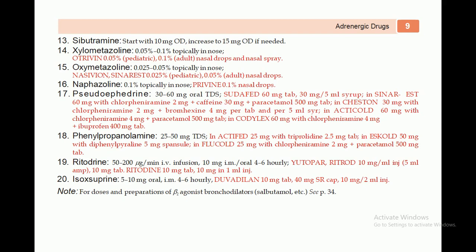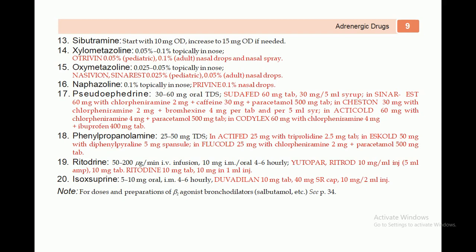So you can see here, bromhexine 4 milligram per tablet and per 5 ml syrup, 60 milligram with chlorpheniramine 4 milligram plus paracetamol 500 milligram tablet, and Codlex 60 milligram with chlorpheniramine 4 milligram as well as ibuprofen 400 milligram tablets. Another drug is phenylpropanolamine that is available at the dose of 25 to 50 milligram TDS.